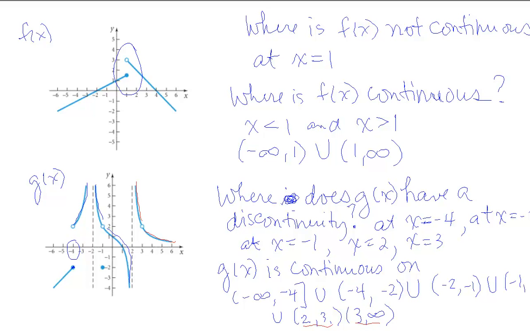The next one is a removable or point discontinuity, and there the limit does exist, but it's not the same as the function value, so that would be the case here where the limit is 2, but the function value is -2. Okay? And then the last one was, again, a point discontinuity where the limit exists, but the function value doesn't exist.